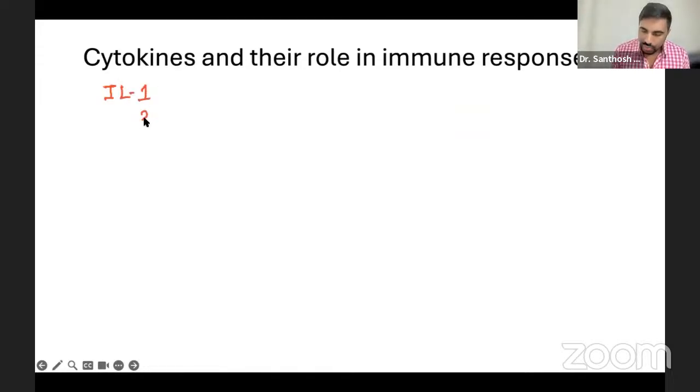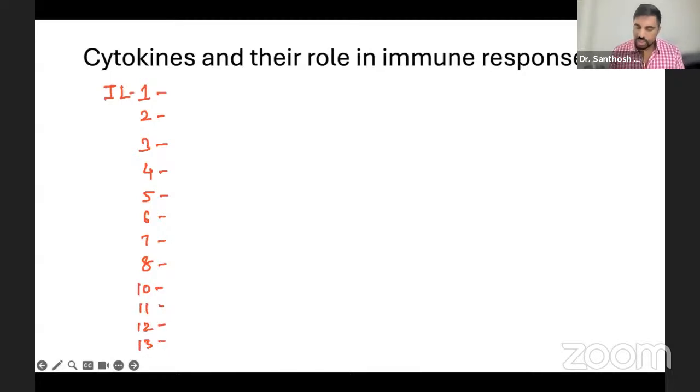So in interleukins, we have interleukin 1, 2, 3, 4, 5, 6, 7, 8. 9 is not important. We're not doing 9, 11, 12, 13. Okay, interleukins. And then, if you remember, interferons. And we have interferon alpha, beta, and gamma. And then TNF alpha factor. These are the things. Now each one has some individual role.